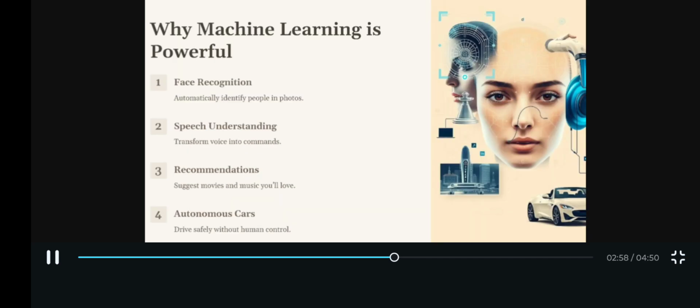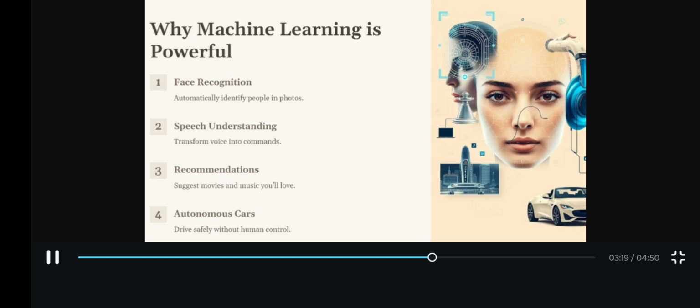Why is machine learning cool and useful? Because it helps computers do things we couldn't program easily: recognize faces in photos, understand spoken words, recommend your favorite movies on Netflix based on your watching, or songs you might like from Spotify, and drive cars by themselves.